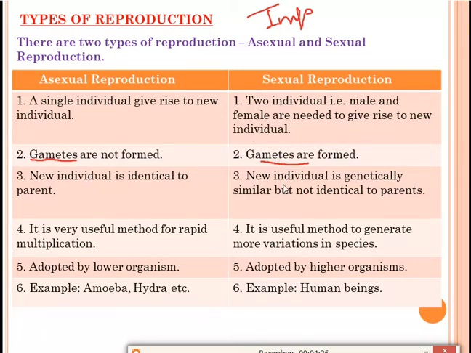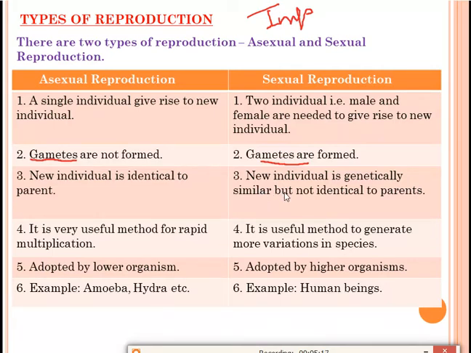But in sexual reproduction, what happens? The new individual is genetically similar but not identical to their parents. For example, we are not exactly similar to our parents. Some similarities are there, but we are not an exact copy of our parents. Our face is not the same as our parents', so people will not identify that they are our parents just by looking at us. It means we cannot be similar to them genetically in every way. Our genetic material will be similar, but our structure and look will not. Suppose your father is tall and your mother is short in height, it's not like you will also be tall.